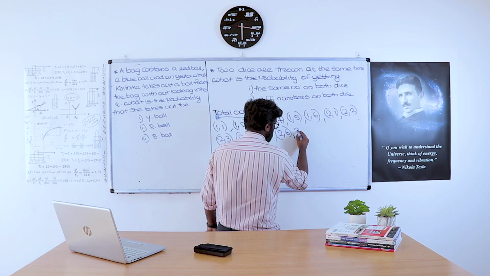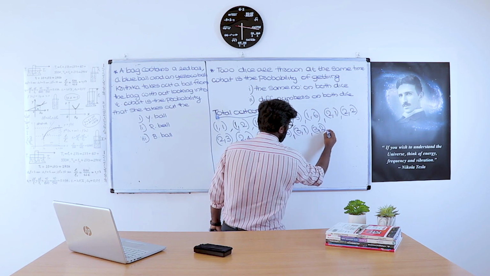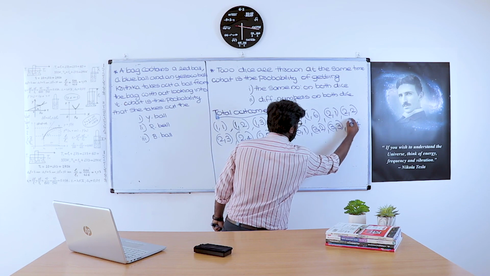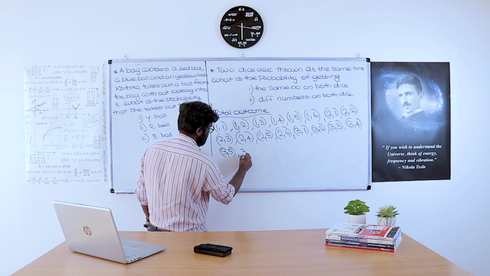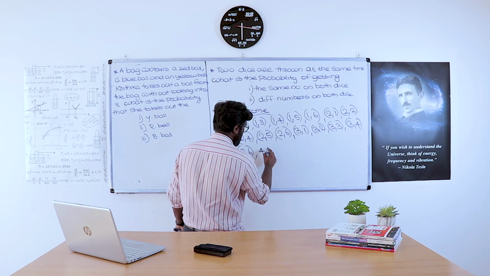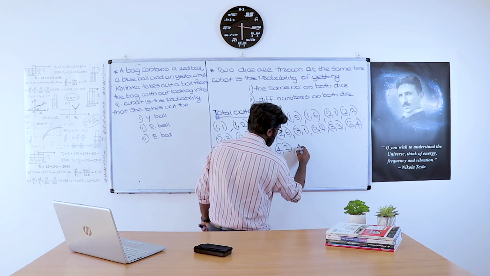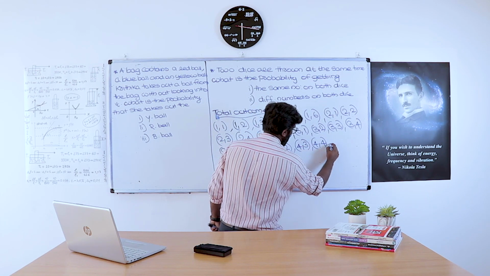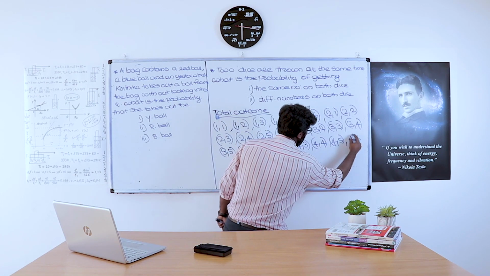Next outcome is 3 1, 3 2, 3 3, 3 4, 3 5, 3 6. Third pattern completed. Then 4 1, 4 2, 4 3, 4 4, 4 5, 4 6.